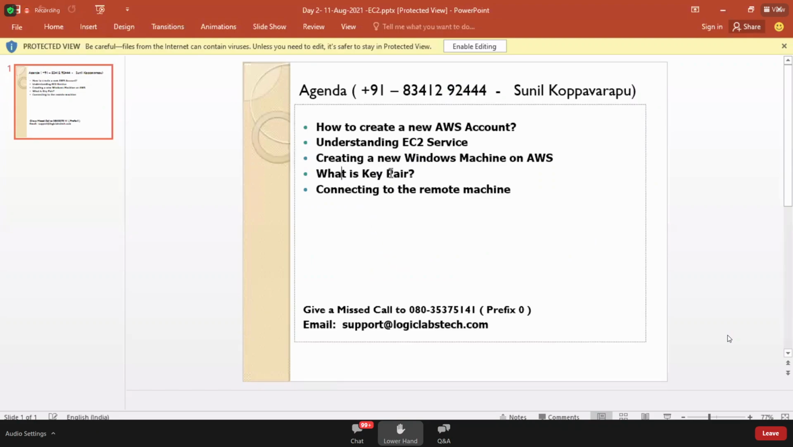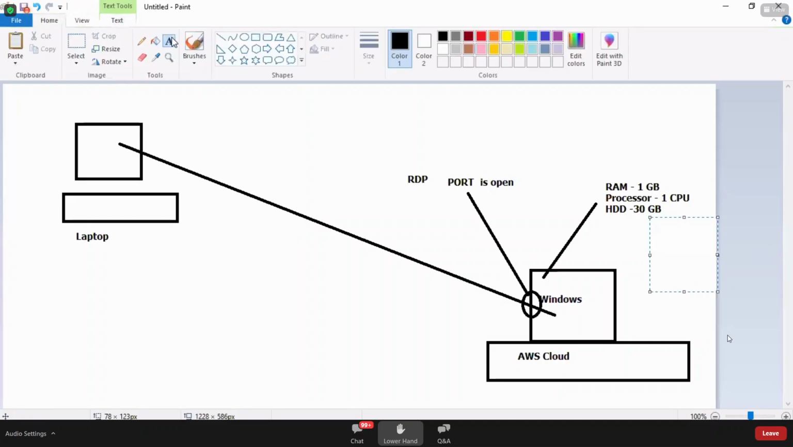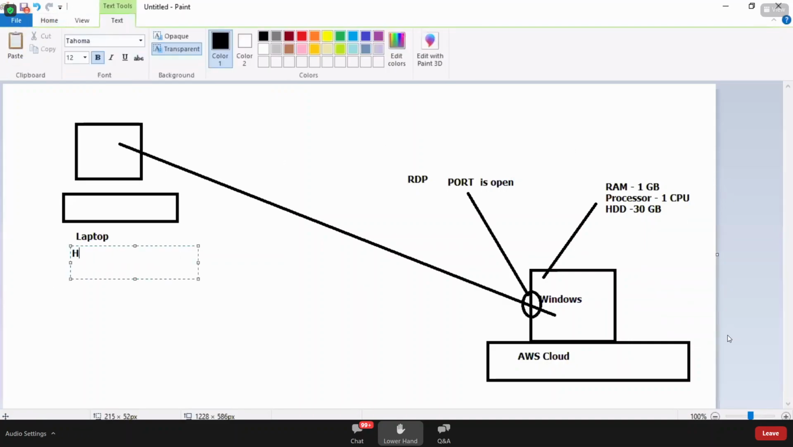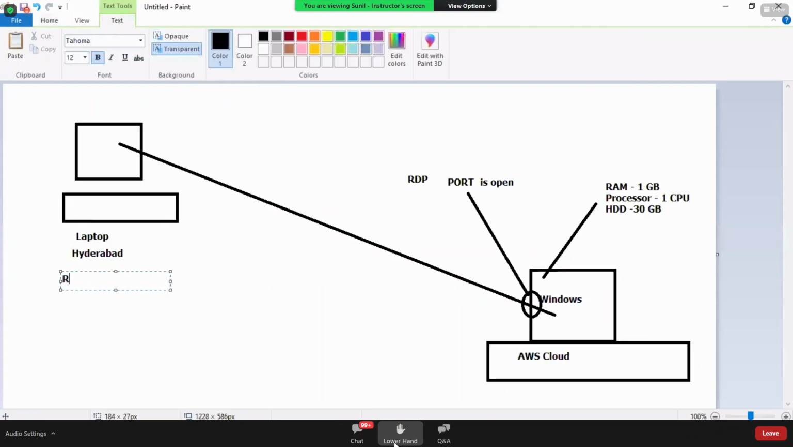What is a key pair? A key pair is nothing but a file with extension .pem. At the end, it will ask you to download the key pair. What is the use of that key pair? We'll be seeing soon. Now, let's learn how we can connect. My Windows machine is successfully created in the Mumbai data center, and I am from Hyderabad. I want to connect to that Windows machine which I have just created and experience it. How can you connect to the Windows machine? Whenever you want to connect to a Windows machine, we have an application called Remote Desktop Connection.